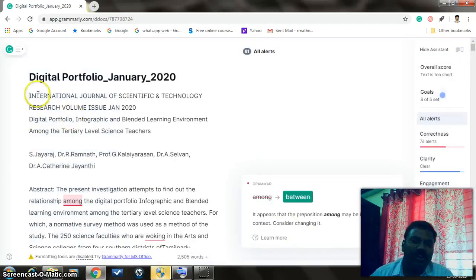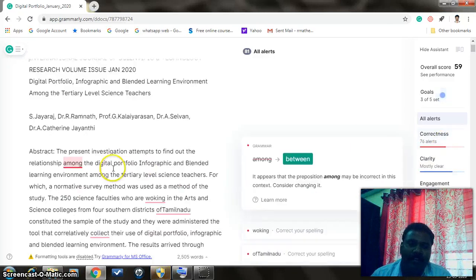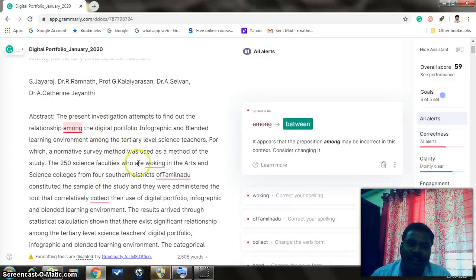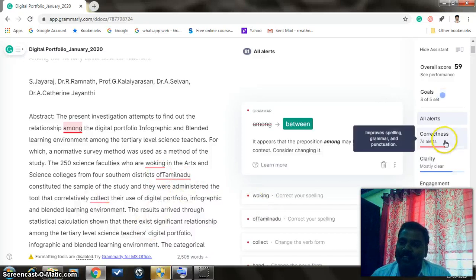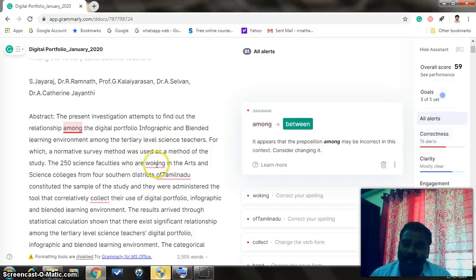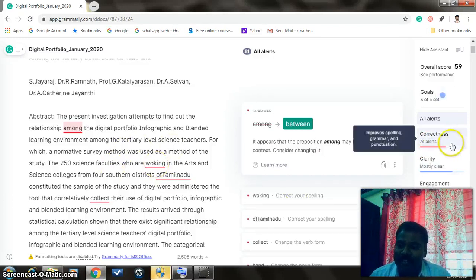Now the article title is digital portfolio. There are different color options available. See, the words underlined in red are pointed out as needing correction. In total, 76 words of that particular article need to be corrected.